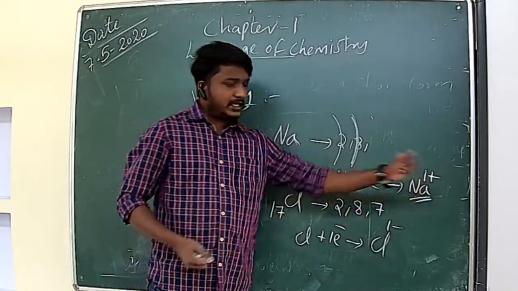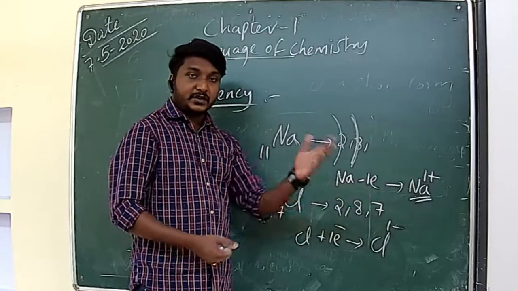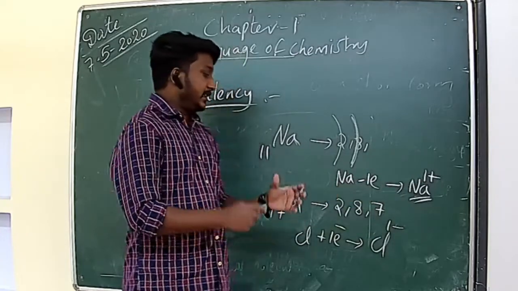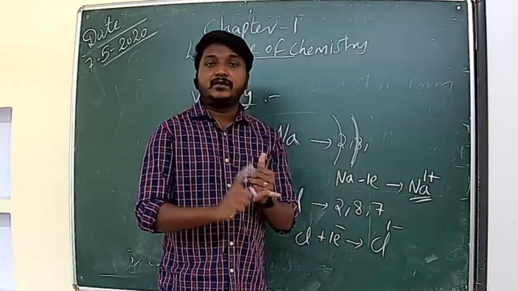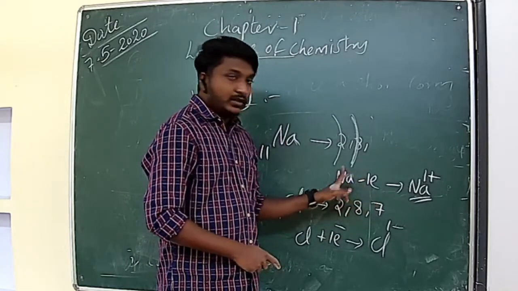Why did sodium get a positive charge? Because 1 electron is leaving. We already studied in earlier classes that an atom consists of the same number of electrons and protons. So by donating 1 electron, a deficiency of electrons will be there.